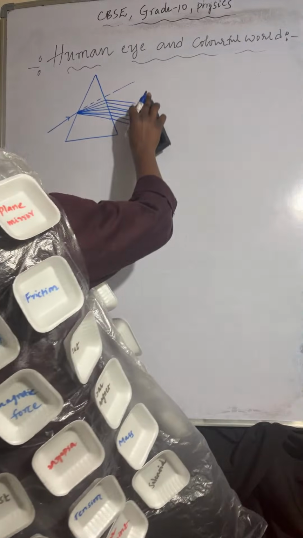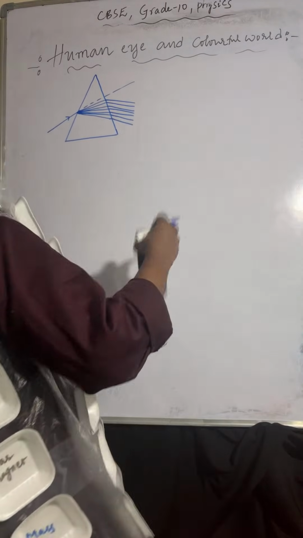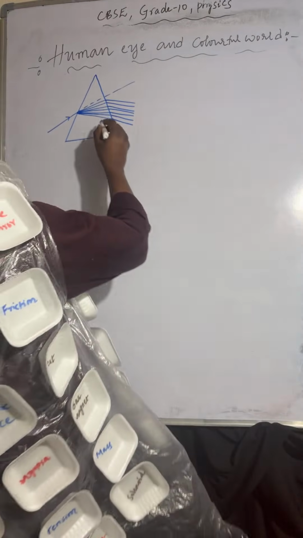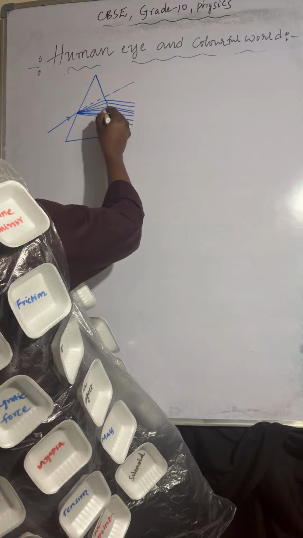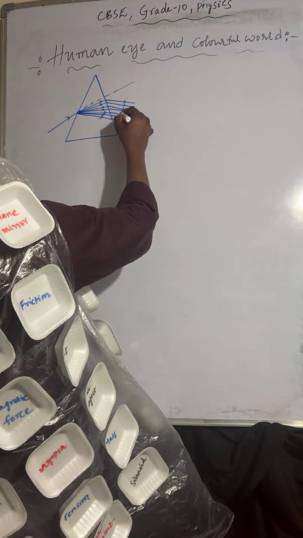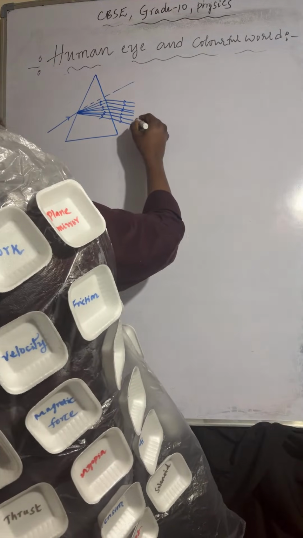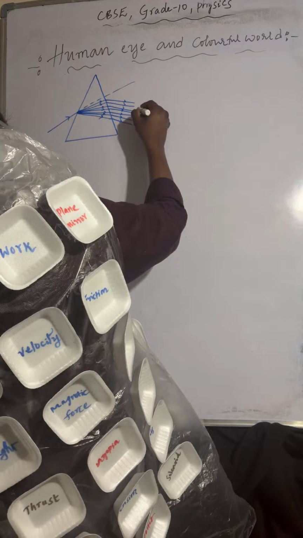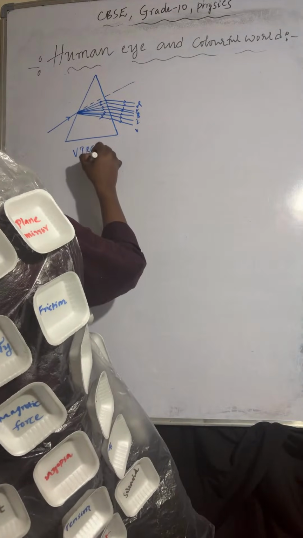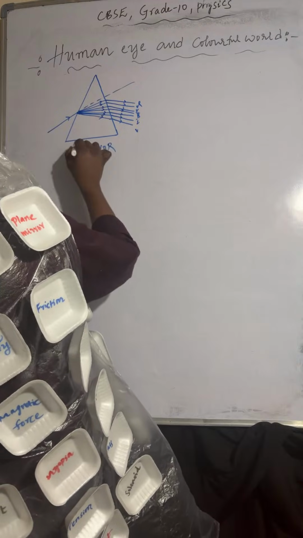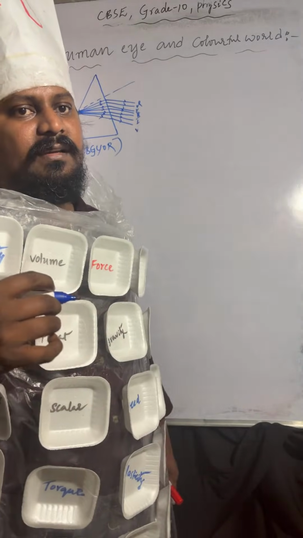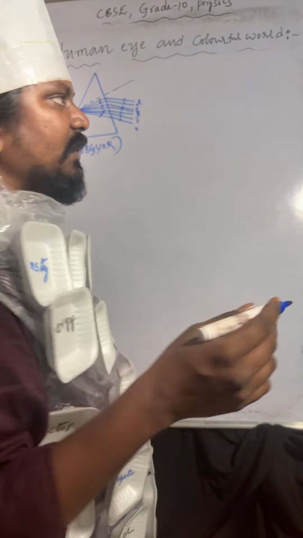Okay, so now like this you can observe. Okay, so if you take violet, indigo, blue, green, yellow, orange, red. Violet, indigo, blue, green, yellow, orange, red. VIBGYOR. Understood? And the next one.